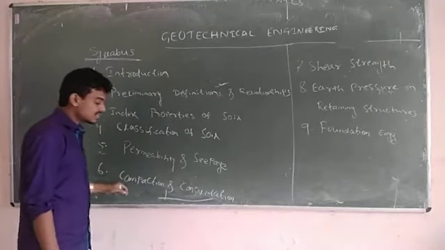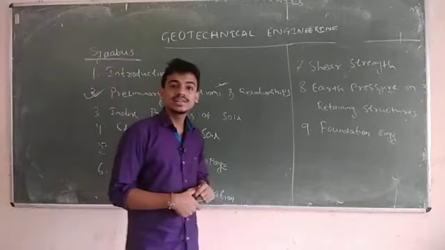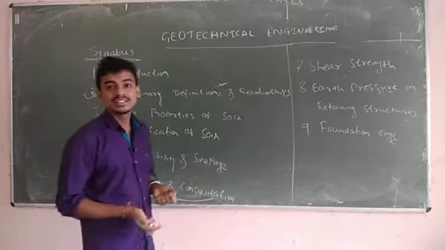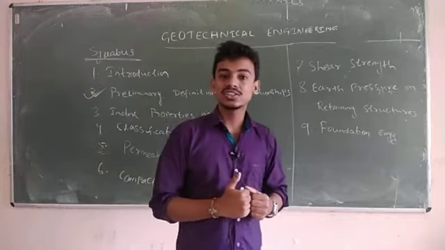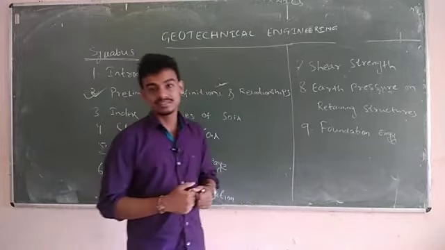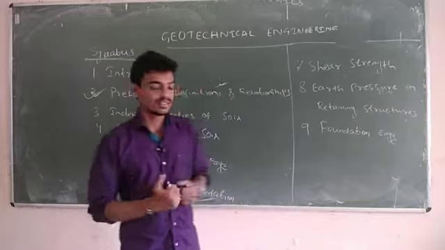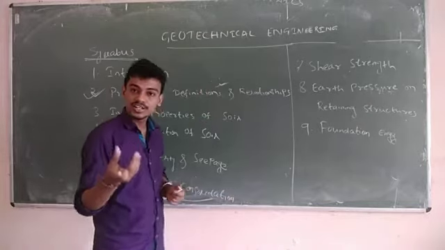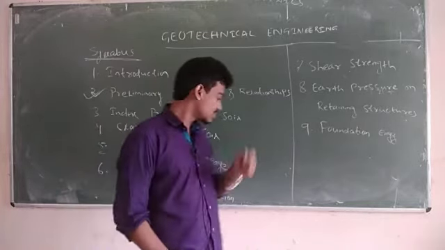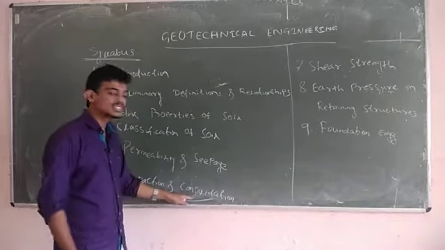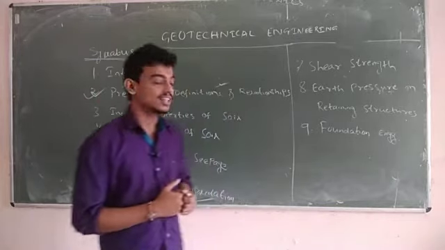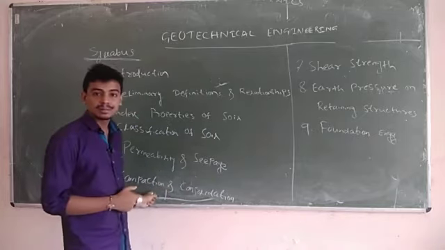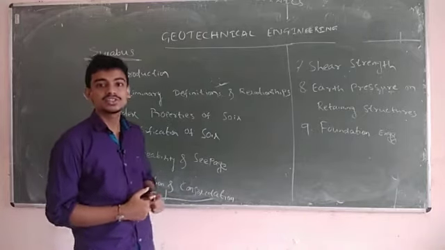Next is compaction and consolidation. Compaction means this is a process which you apply to the soil to remove the air. Air means one type of void that may be removed in case of compaction. Consolidation means just removal of water from that soil. If it is air, that is compaction. If it is water, that is consolidation.